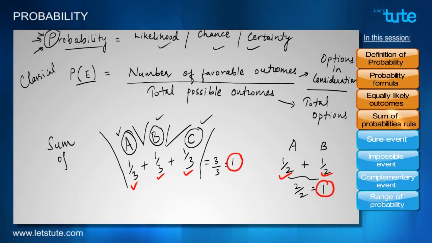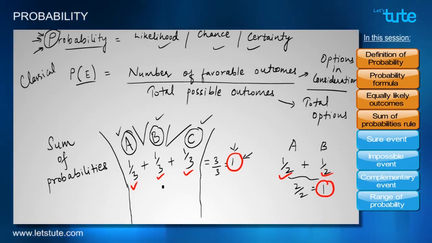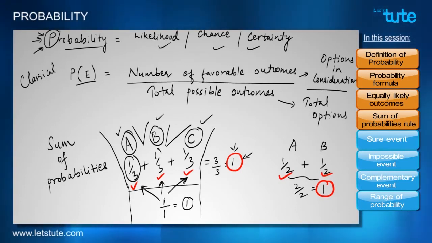And this rule is called the sum of probabilities rule. But why does it happen this way? Because if we notice, when there was only one road, let's say till this point, there was only one option ahead of us and that option was favorable to us. So the ratio was 1 by 1, which is equal to 1. Now when the road diverged into many other roads, the probability also gets distributed. So when we add these distributed probabilities, naturally we get a total probability of 1.